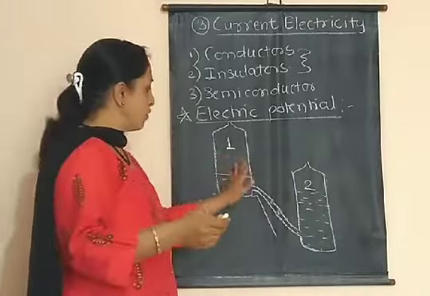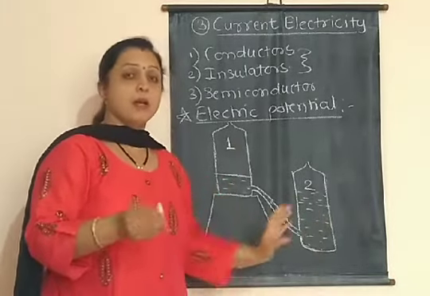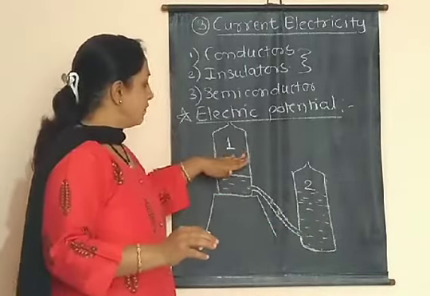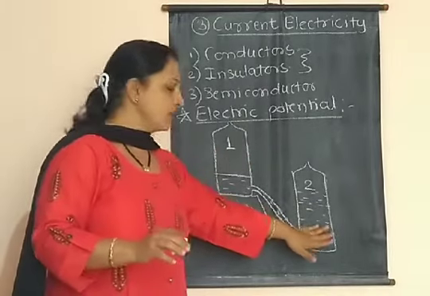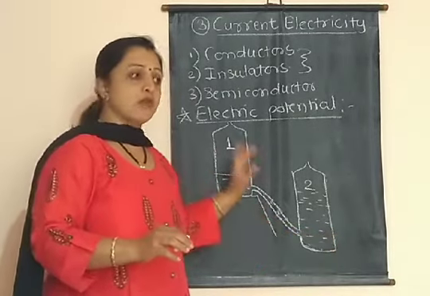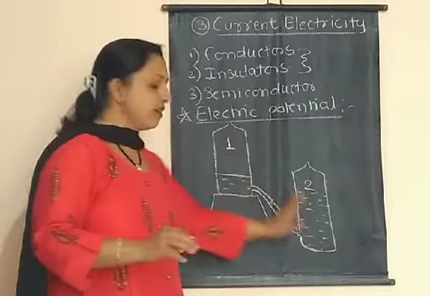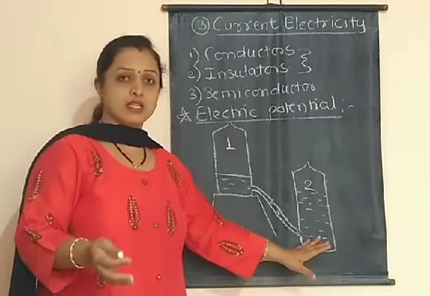Why does the water flow from the first bottle to the second bottle? Because the water level in the first bottle is higher than that of the second bottle. Water always flows from higher level to lower level, that is the principle.